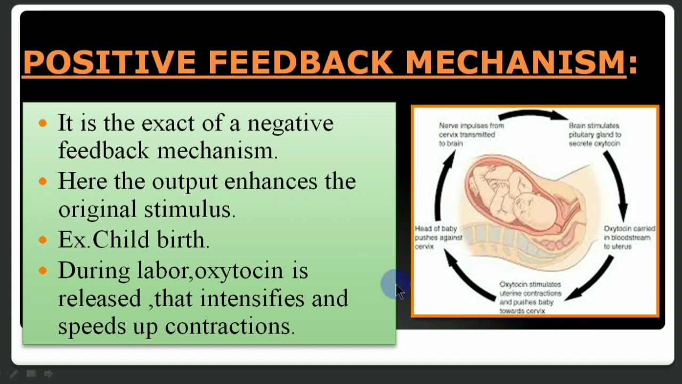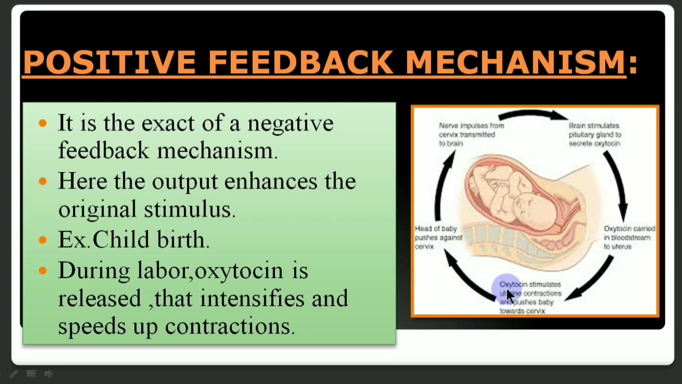What is positive feedback mechanism? It is the exact opposite of a negative feedback mechanism. Let us take the example of childbirth. This is the uterus, and this is the narrow part of the uterus which is called the cervix, and in this figure you can see the head of the baby that is pushed against the cervix. This is the onset of childbirth.